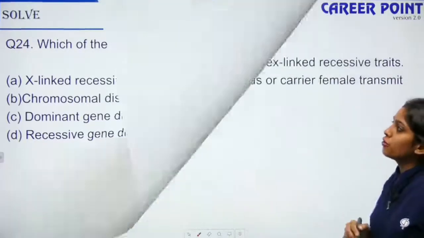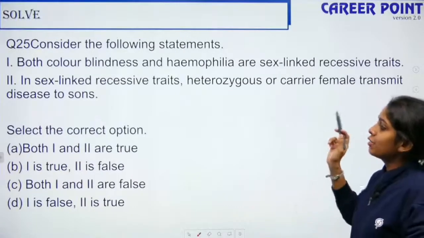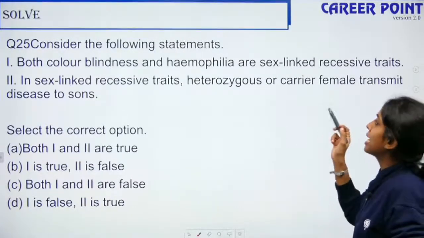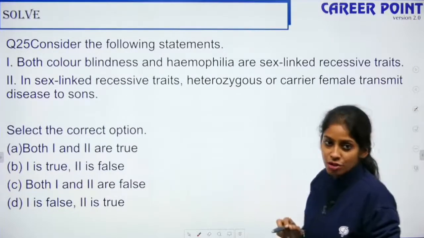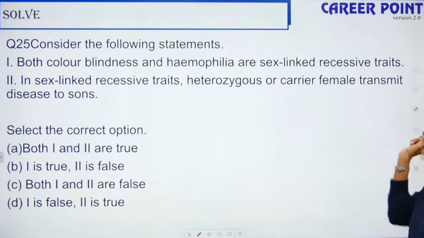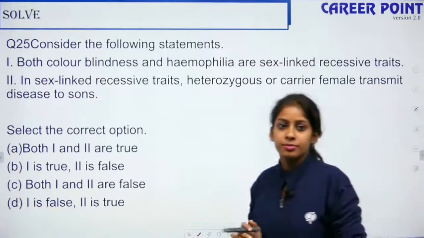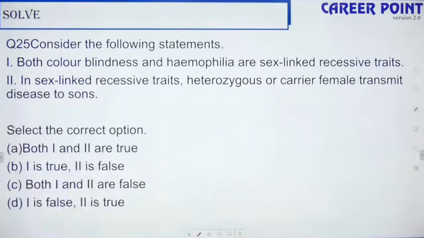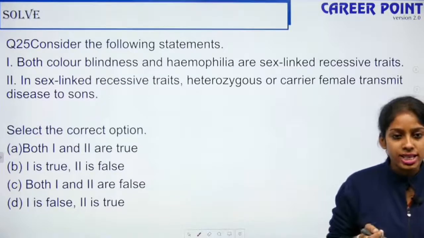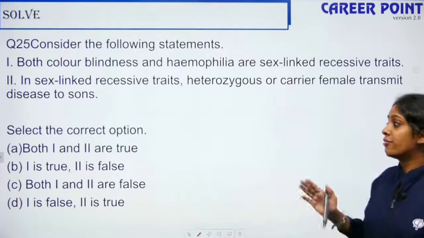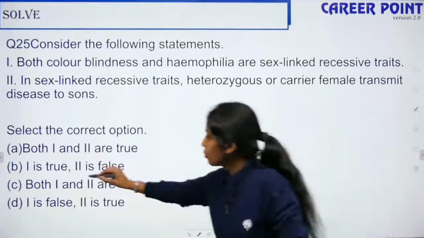Perfect. Moving on to the last question of the evening, question number 25. Consider the following statements: both colorblindness and hemophilia are sex-linked recessive traits, and in sex-linked recessive traits, heterozygous or carrier females transmit the disease to sons. Select the right option. Questions of this type you will not get more than 15 seconds, because I have done so much solving.